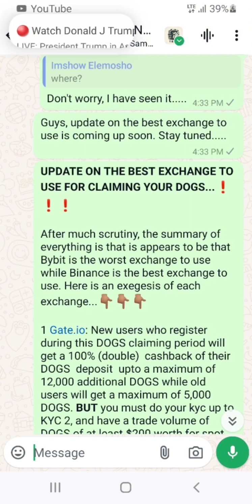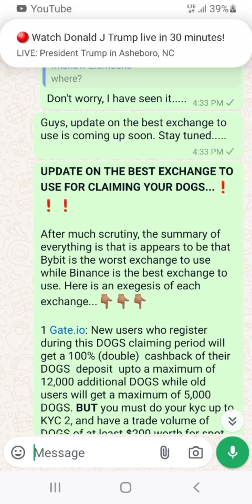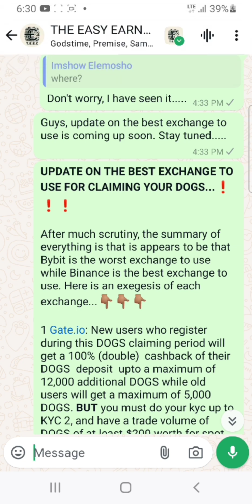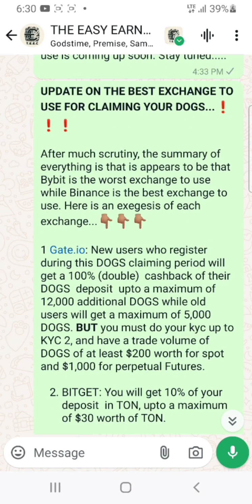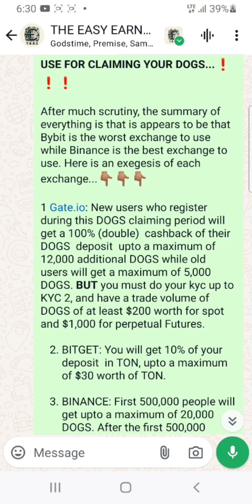And I personally recommend Bitget. I beg your pardon, Binance. I recommend Binance, and I'm going to show you why in a minute. So this is Gate.io. This is what Gate.io is offering. New users are to register during the dogs claiming period. So you have to register to get 100%, that is double, or cashback. So whatever you are able to mine on your dogs and you are depositing into your Gate.io, you are going to get double of it.